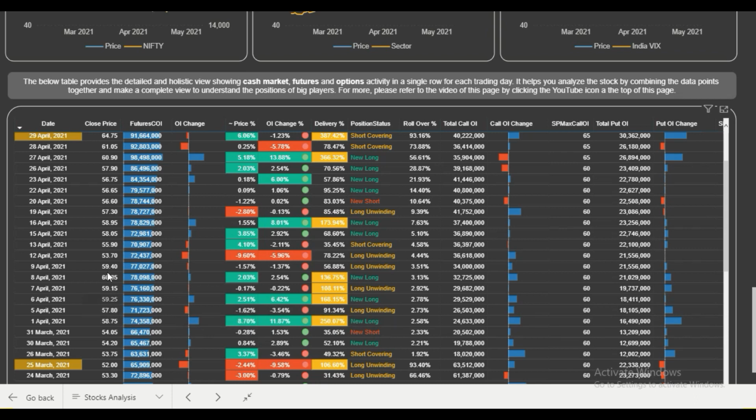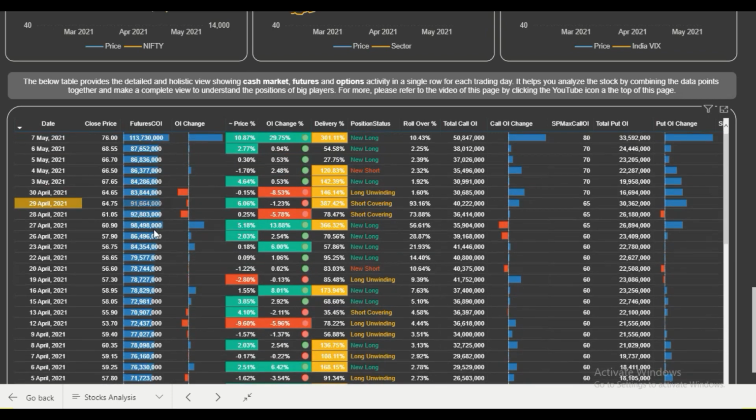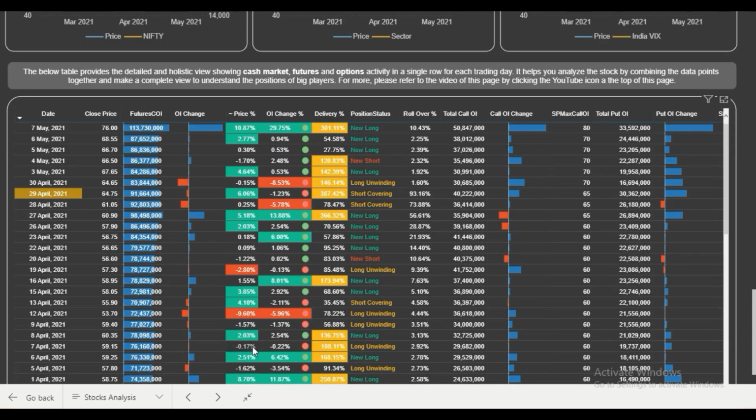And after that, you have seen that the stock price has been consistently increasing, and we can see a lot of rows where new long positions are getting added at every level. You can see at prices between 57 to 60, huge long positions were added. So this was another level of entry point where you could have entered and ridden the rally. Now it has almost reached 76. The closing price of last day was 76. So again, huge price rise, huge long buildup, and huge delivery percentage with huge put writing. So this stock has been on a very strong bull run.